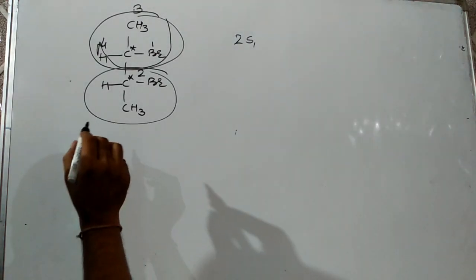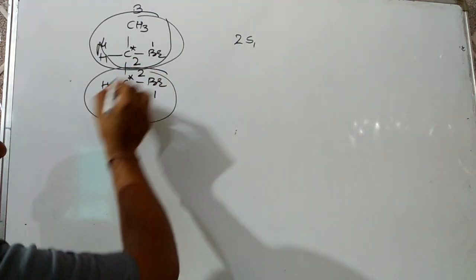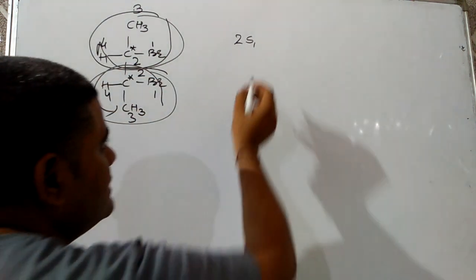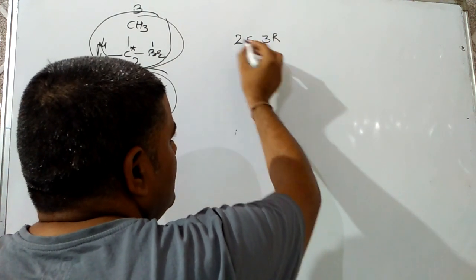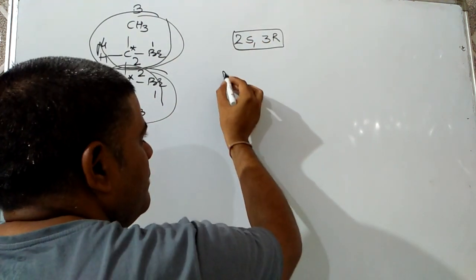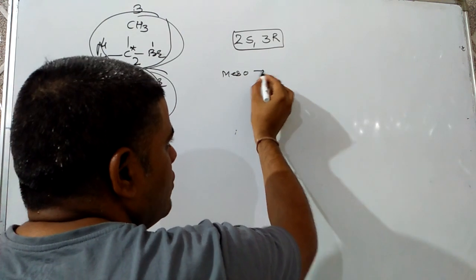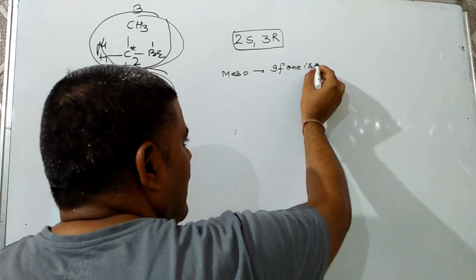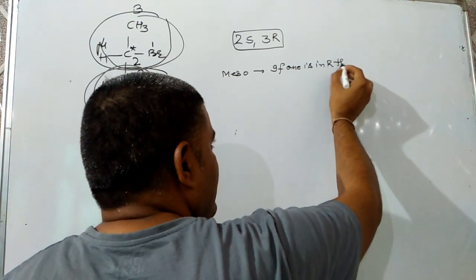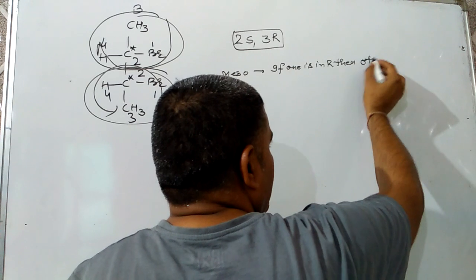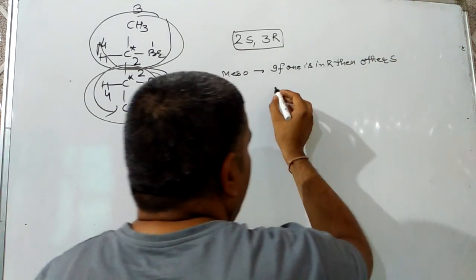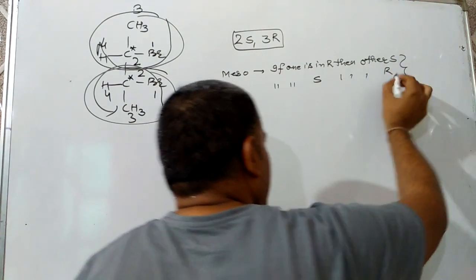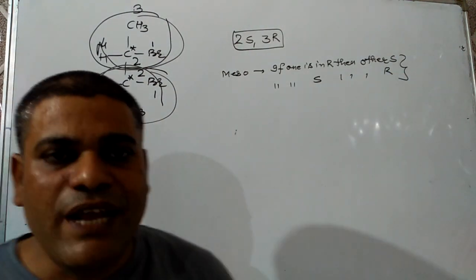In the same way we do it for the third carbon. First, second, fourth. Now we are moving anti-clockwise, and for anti-clockwise it comes out to be R. And keep it in mind, for a meso compound, if one is R, then the other carbon will be S. If one is S, then the other will be R. Keep it in mind for meso compounds. That's why they are optically inactive.